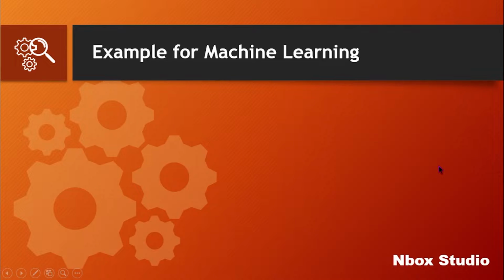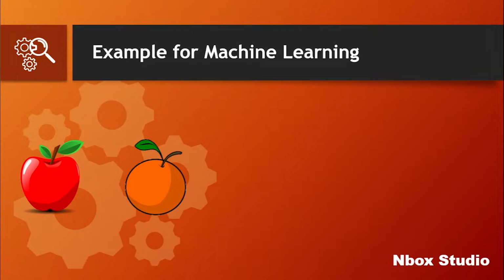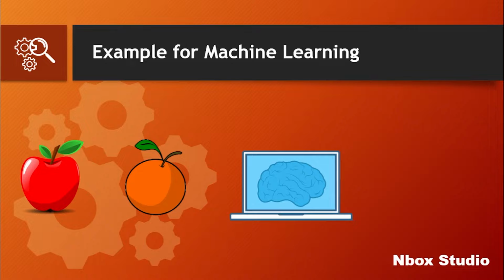Now let's see an example of machine learning to know it better. Let's take an apple and an orange. Our ultimate goal is to make the computer detect whether the object is an apple or an orange. For that, we make a machine learning model and load some images into it. We load some apple images and name them apple, and do the same for orange. Now when a new object comes, the computer can recognize and identify the object by observing the pattern of the image and tell whether it is an apple or orange. This is how machine learning works.